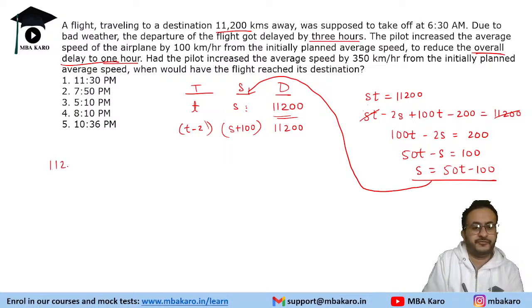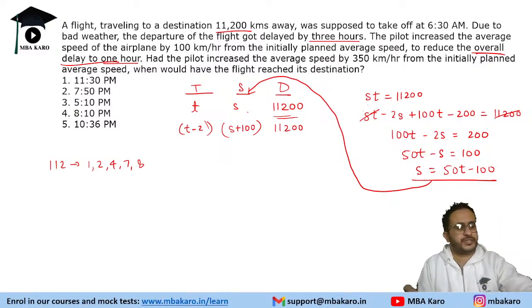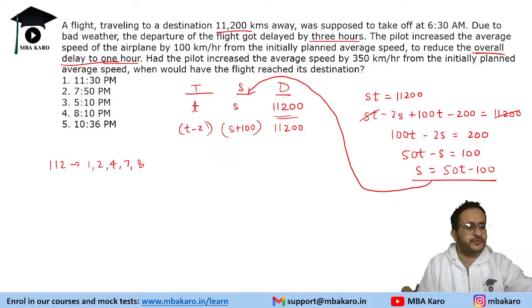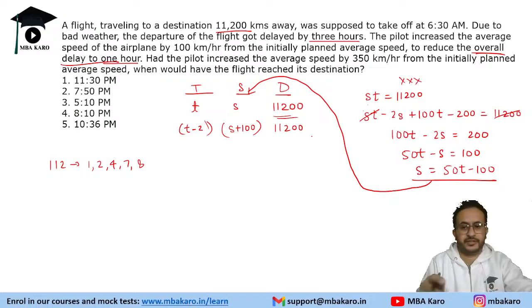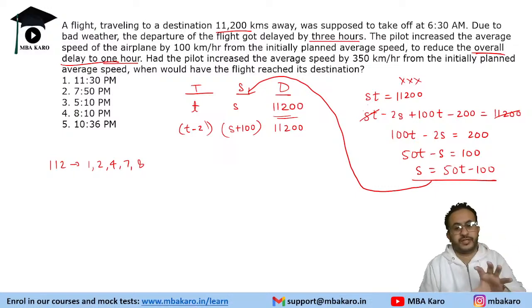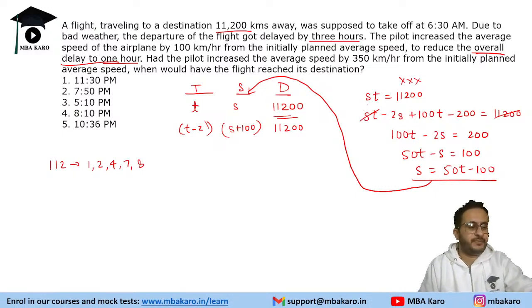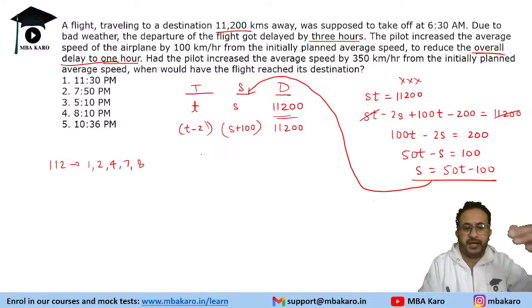So for 112, if you know the factors, we have 1 as a factor, 2, 4, 7, 8. Now this is hit and trial, and of course the knowledge of numbers helps you. If you have that knowledge, you will definitely avoid all this. The equation method is very time consuming. If you apply it, you know the concepts but not the right methods. You can get 95 percentile, but not 99 percentile. So you need to be smart enough to apply such rules.